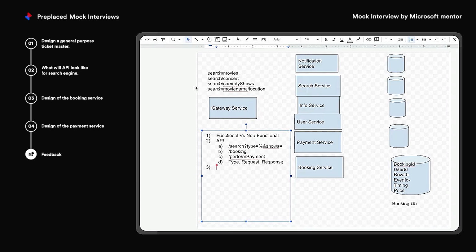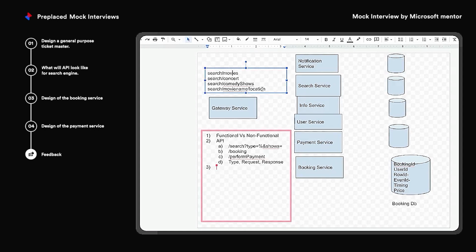Okay, tell me one thing. This endpoint, and this endpoint, passing it in this format. What's the difference? Actually, there will be a different. Means, what's the difference between these two?